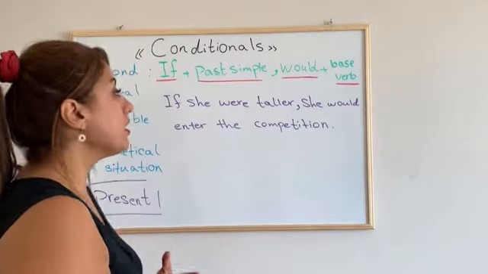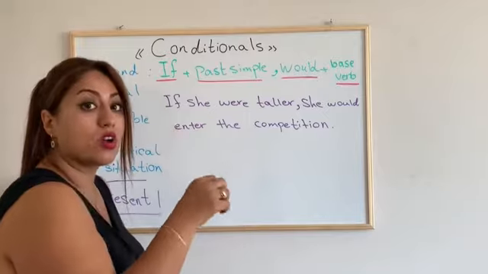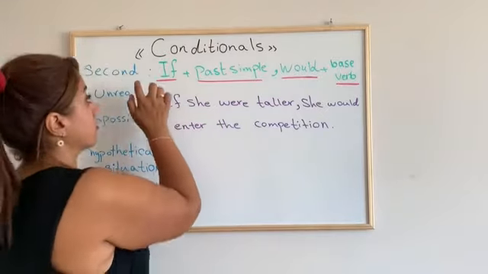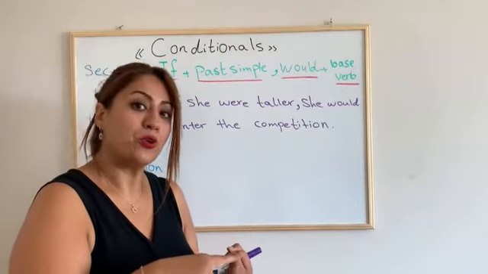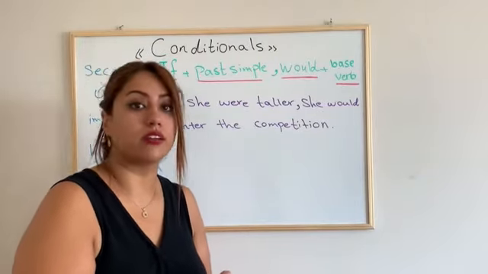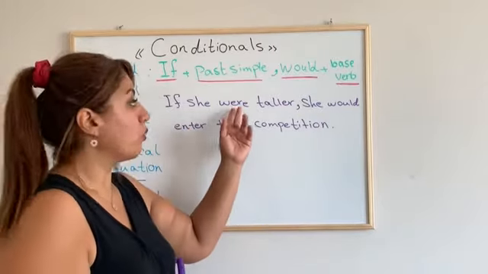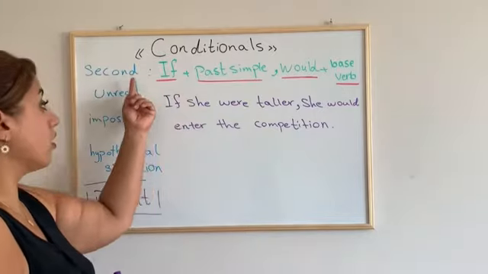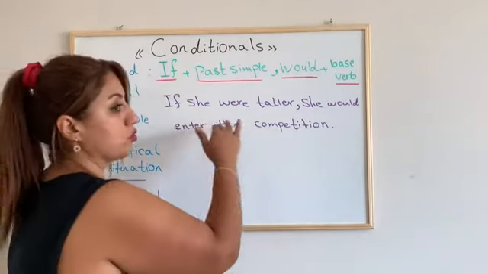By the way, let's talk about how we use were, not was, for all subjects in the second conditional. If I were, you were, she were, he were, it were, we were, and they were. We use were in the second conditional because we are talking about an unreal situation, and it's a rule.